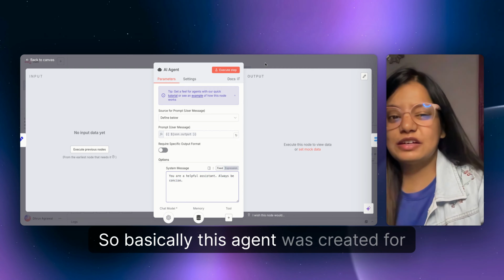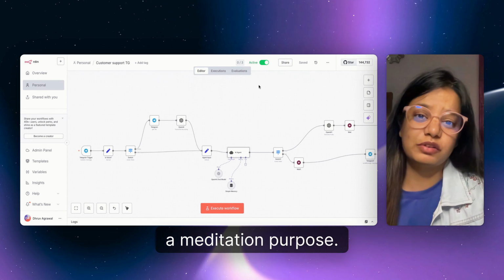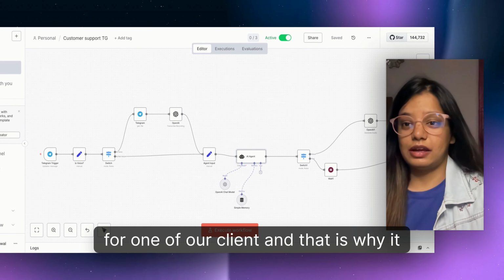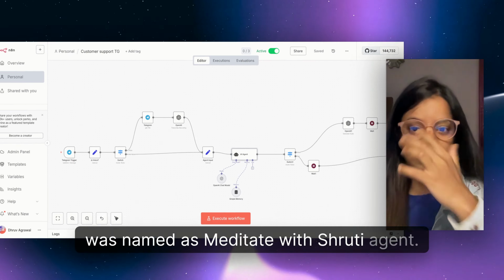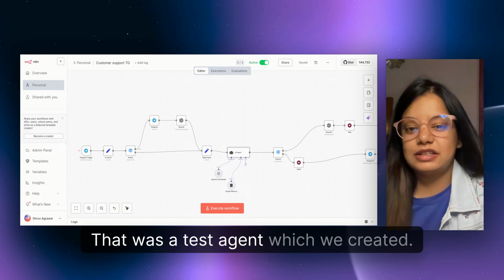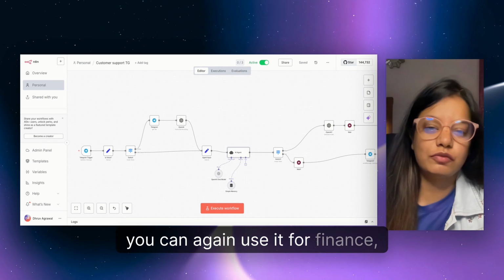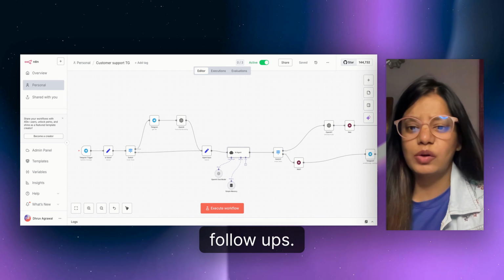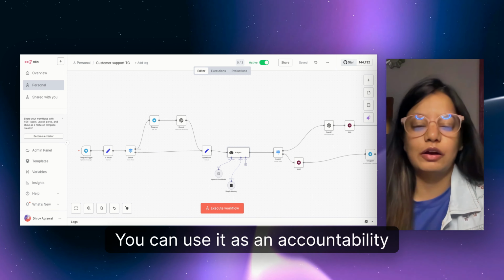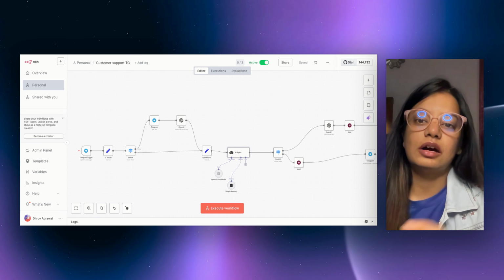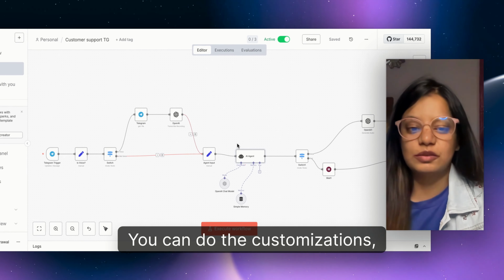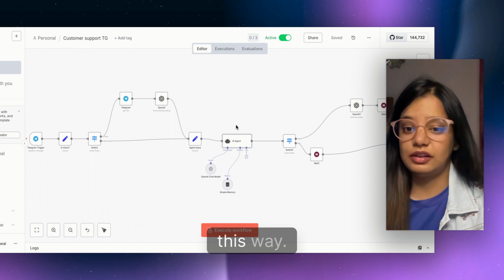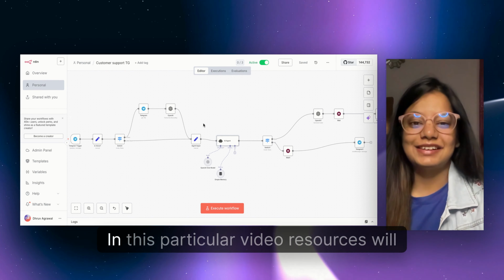Basically, this agent was created for a meditation purpose, a meditation agent for one of our clients, and that is why it was named Meditate with Shruti agent. That was a test agent which we created. You can again use it for finance, for your daily workflow follow-ups, or as an accountability partner. Again, it depends on use cases. You can do the customizations, so you can change the instructions at the backend this way. And that's all about it in this particular video.